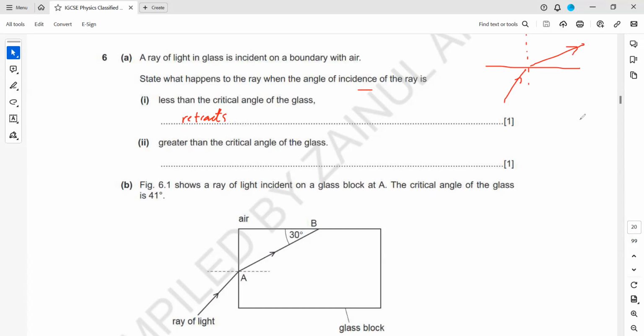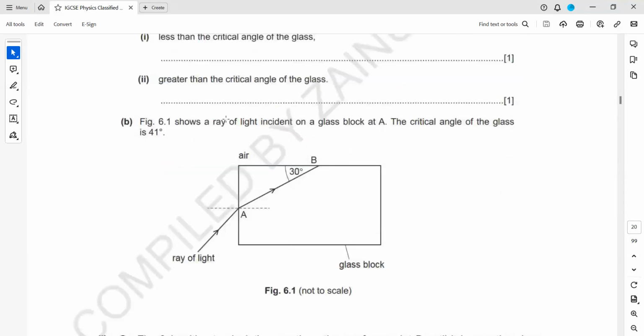But if the angle of incidence in a denser medium is greater than the critical angle, then what will happen? There will be a total internal reflection. If you write only reflection, then your answer will not be considered correct. You have to mention the term total internal reflection.